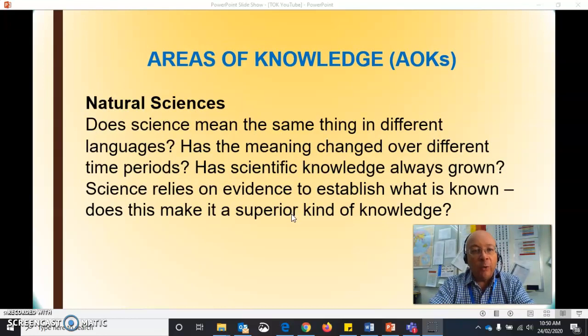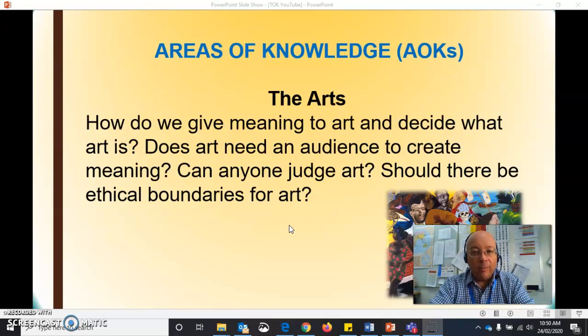The natural sciences, we look at things like, has the meaning of science changed, or scientific knowledge changed over time periods? Has the knowledge always grown? That kind of thing. Is natural sciences knowledge here a superior kind of knowledge?